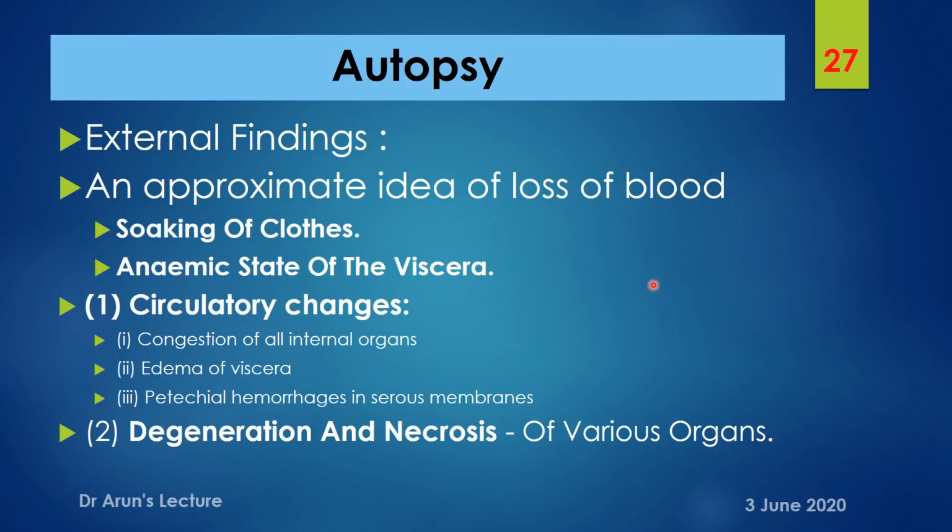And changes in circulatory organs, where congestion of all internal organs, edema of viscera will be noted, and petechial hemorrhages in most of the serous membranes can be noted. And in point 2, most of the organs will show features of degeneration and necrosis as a result of a compromise in the circulatory volume.